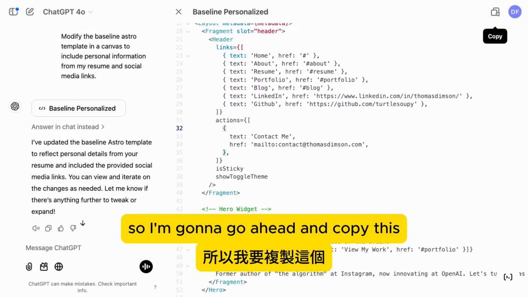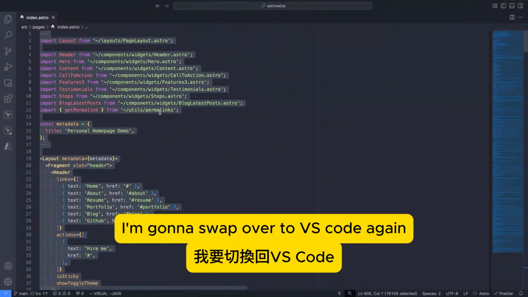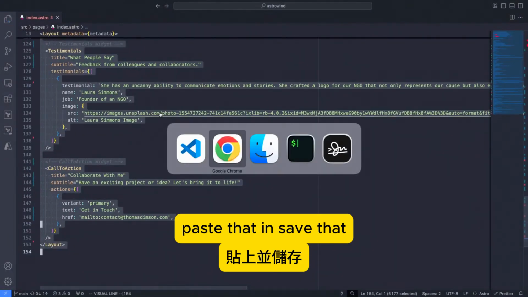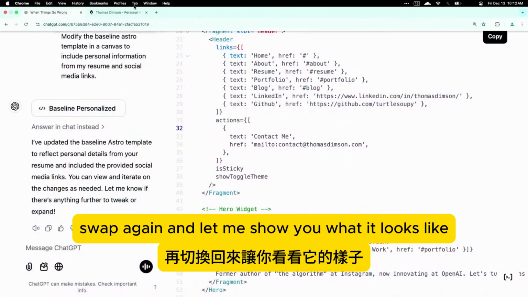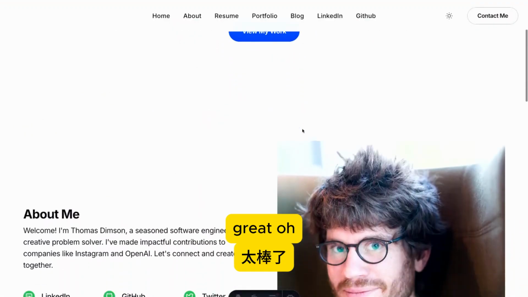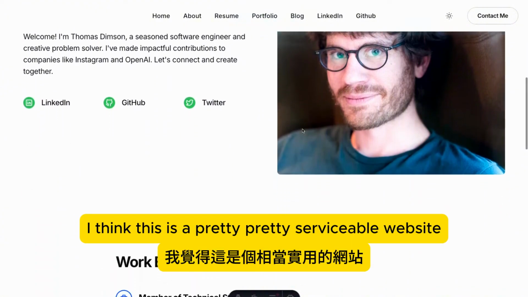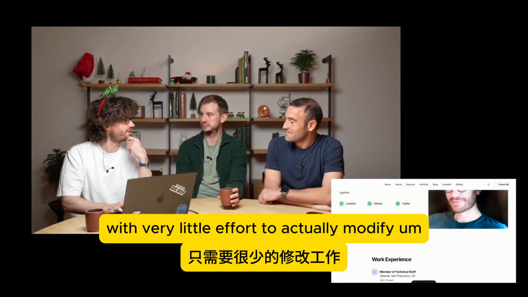So I'm going to go ahead and copy this. I'm going to swap over to VS Code again, paste that in, save that, swap again, and let me show you what it looks like. Great. Oh, it's looking great. Yep. I think this is a pretty serviceable website with very little effort to actually modify.